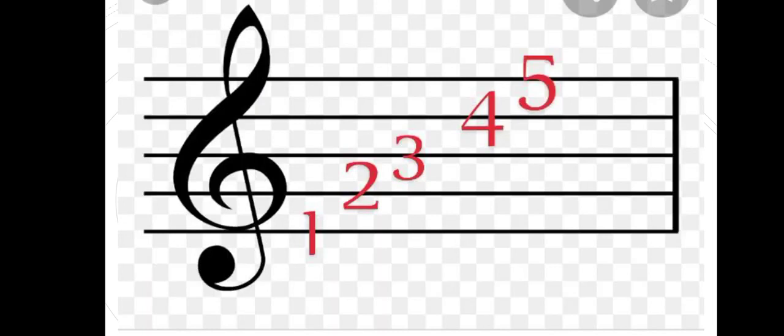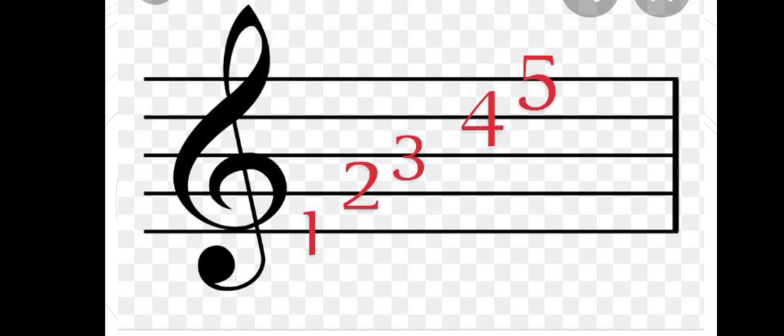It's the number 1, number 2, number 3, 4, and 5. Also, apart from these numbers 1, 2, 3, 4, and 5, these lines also have other names, which are letters ranging from A to G. A, B, C, D, E, F, G, and again from G it goes to A. G, A, B, C, D, like that until G. Again it starts from A.